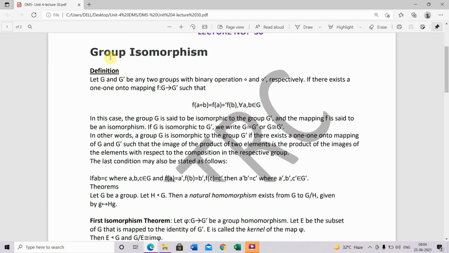First of all, definition of group isomorphism. Let G and G dash be any two groups with binary operations O and O star respectively.